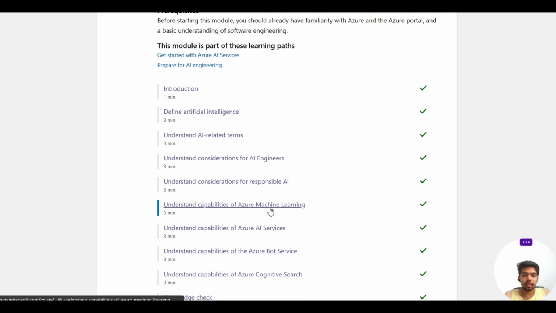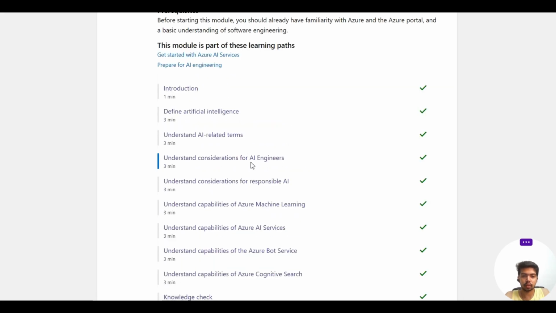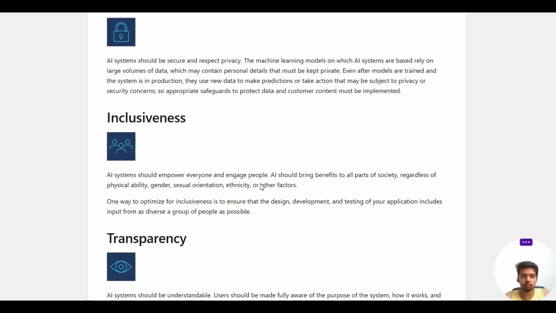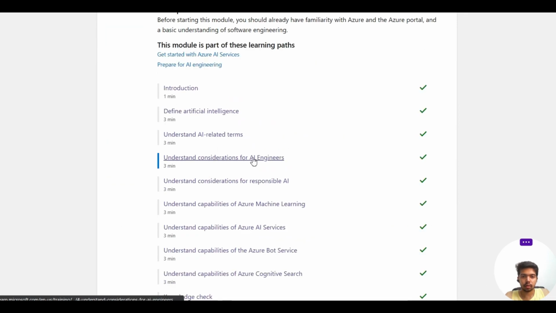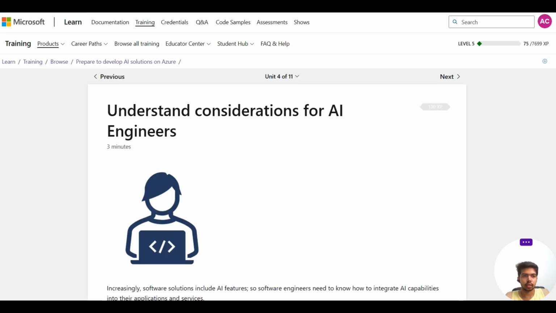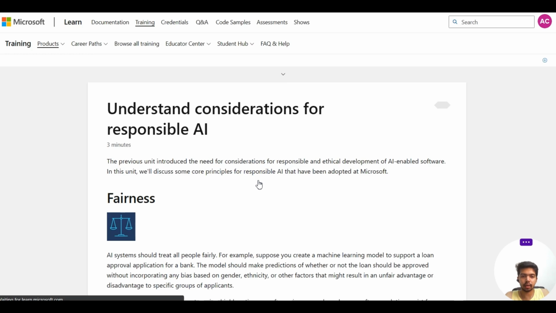Okay, now let's understand the capabilities of Azure Machine Learning. So what have we covered so far? We have covered considerations for AI engineers. Oh no, we did not do the next one. The next is considerations for responsible AI.